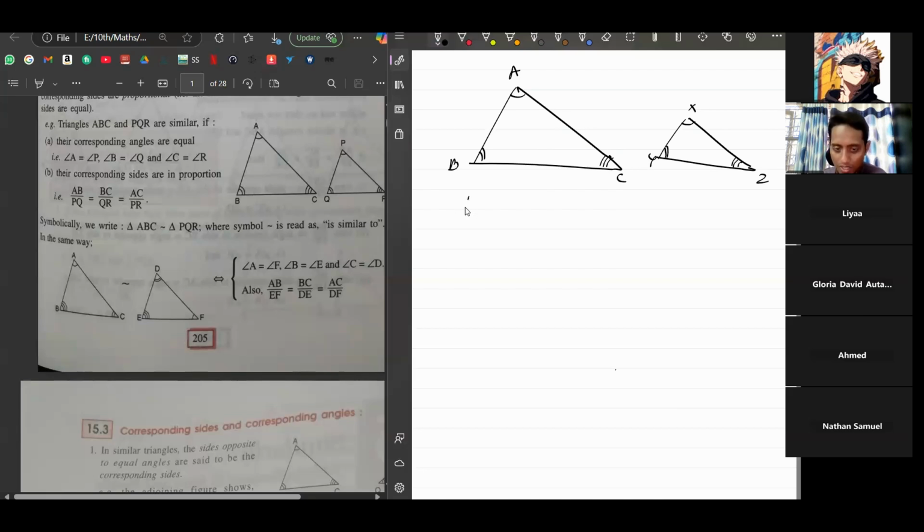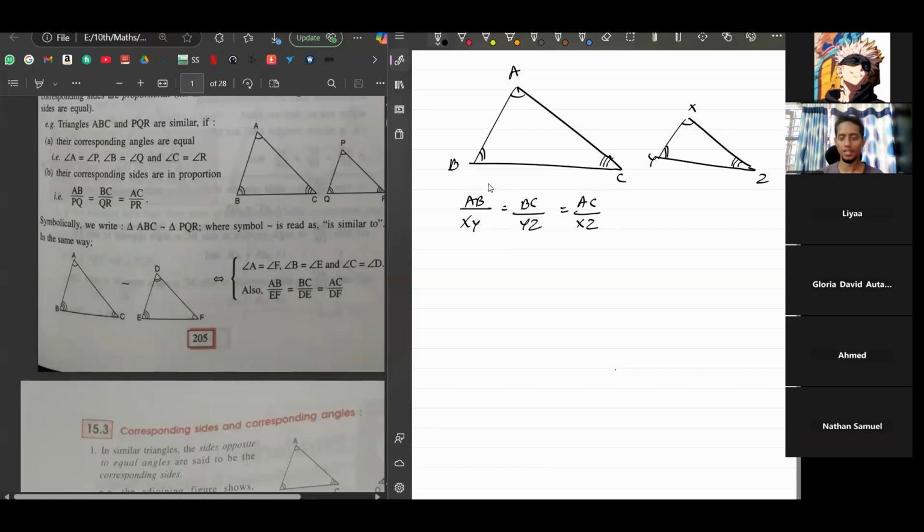Proportional means if I write corresponding sides like this, AB upon XY will be equal to the next set of corresponding sides, that is BC upon YZ. And it will also be equal to the next set of corresponding sides, that is AC upon XZ. This is the meaning of corresponding sides are proportional.